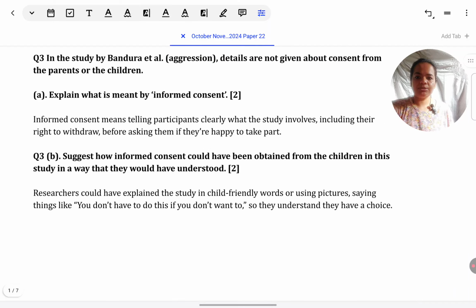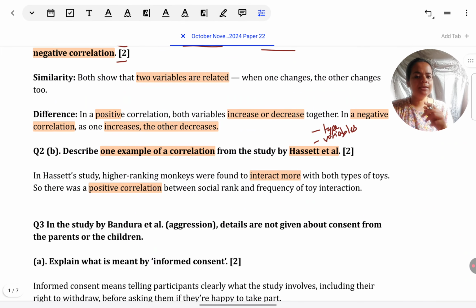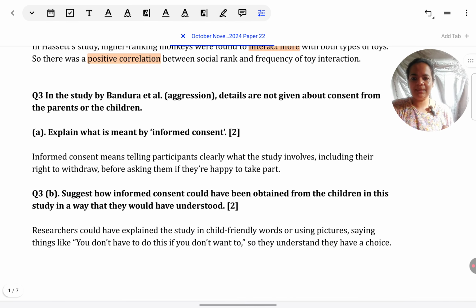Let's come to the next question. Also, yes, before moving to the next one, there are other possibilities also. I have taken the broader result of Hassett et al., that overall rank of the monkey did correlate with type of toy that they were playing with. But there are specific results in the case of female monkeys, particularly how rank and type of toy were correlated, or in the case of male monkeys. Even if you go with those results, they will be marked as correct as long as you're presenting in this format only. If you make the type of correlation and variables very explicit, you will get marks.